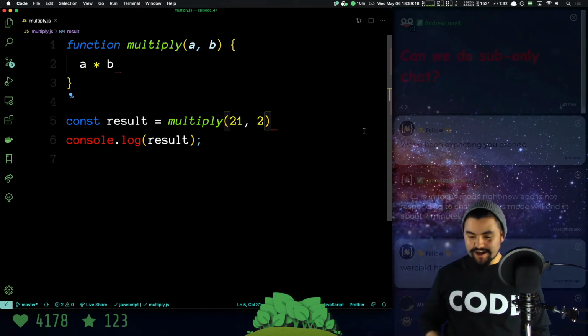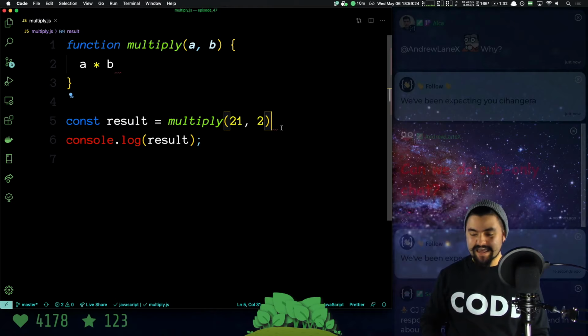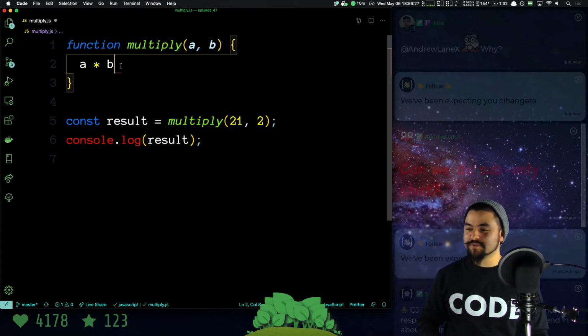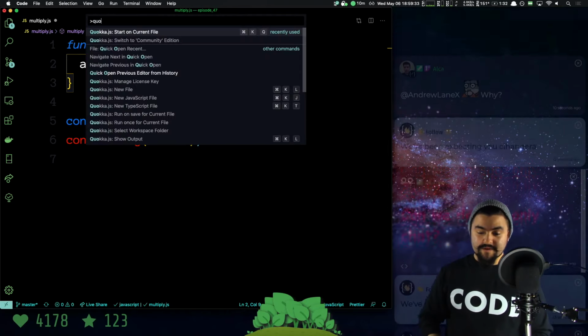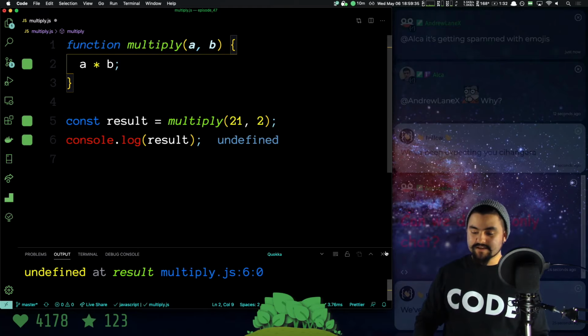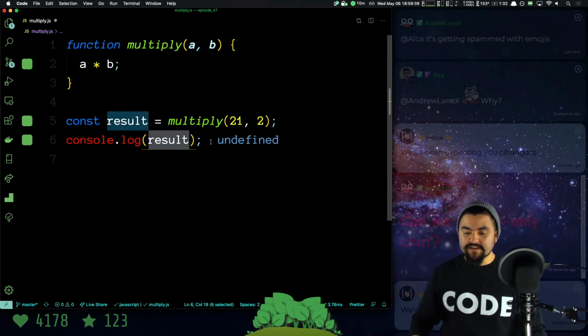Now, if you're new to JavaScript, semicolons are optional, but you can see that I prefer semicolons, so my editor shows that red squiggly line. We're going to add semicolons just because I prefer that, but just know that they're optional. Okay, let's run this code. I'm going to use this tool called Quokka.js to run the code. And we can see that right now, result is undefined.